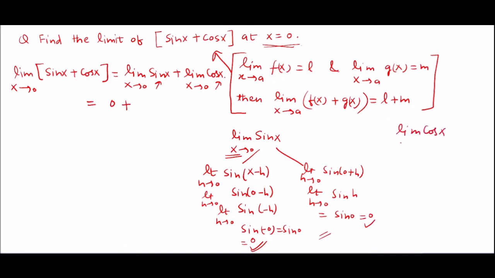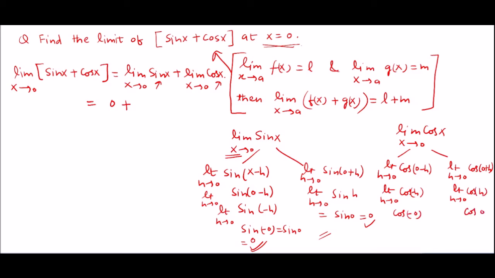Plus the limit of cos x at x equals 0 will be, on the left, the limit as h tends to 0 of cos(0 minus h), and on the right, the limit as h tends to 0 of cos(0 plus h). So it will be cos(minus 0), and here cos 0.